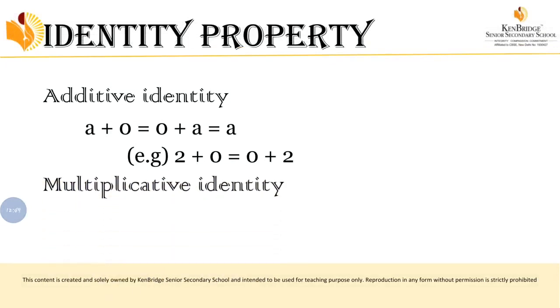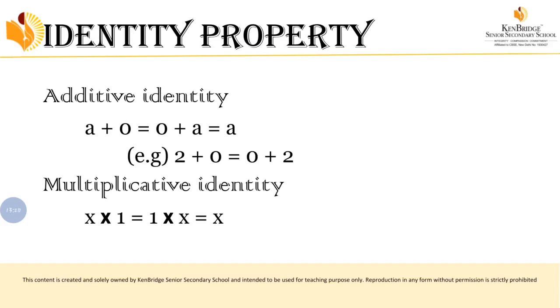Now we are going to learn about the multiplicative identity. Multiplicative identity in the sense, if you are multiplying 1 with any number, you will get the same number. Identity means same. What is the meaning of identity? Same. Additive means when you are adding, you will get the same number. Multiplicative means when you are multiplying, you will get the same number.